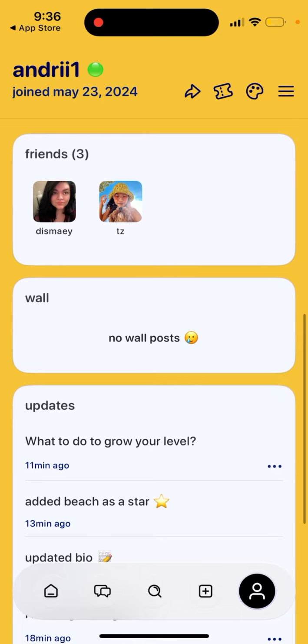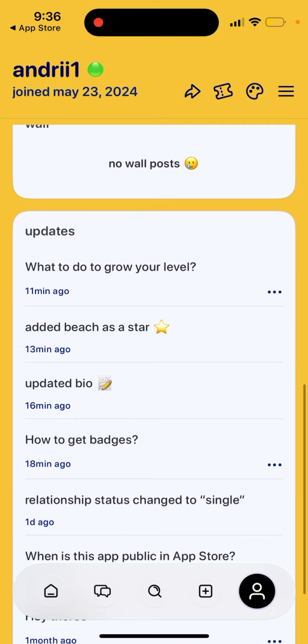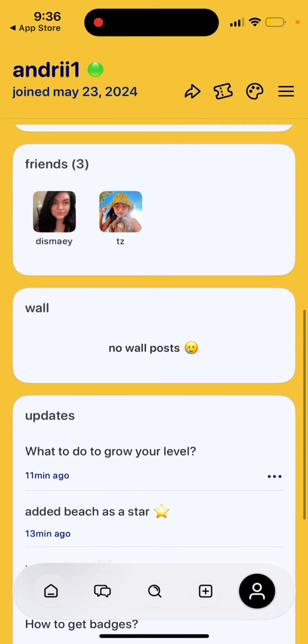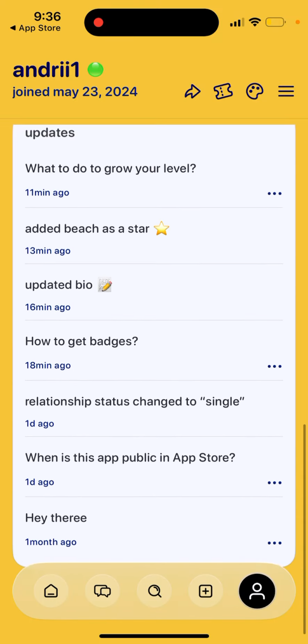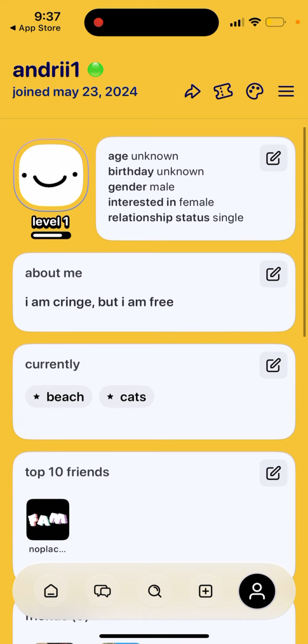So this is just what you can create probably, and then all updates. There is a log of your updates. If you want, you can delete just the log. So yeah, whatever posts or changes you're doing, it will be reflected on your log.